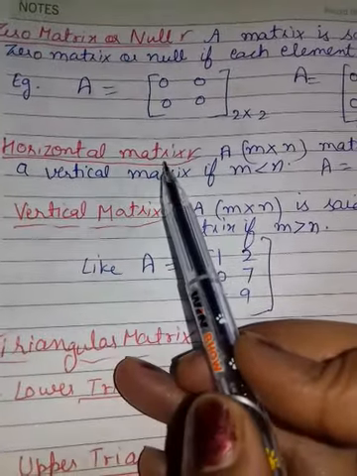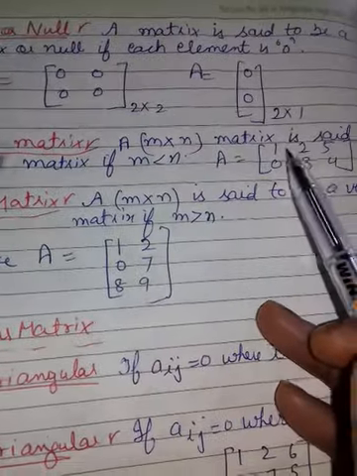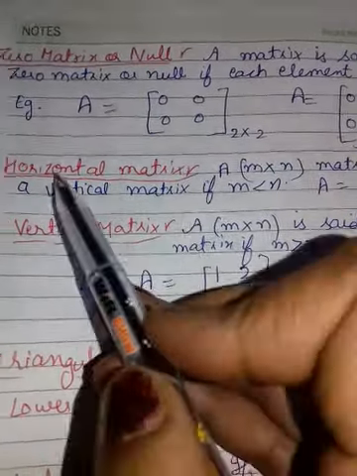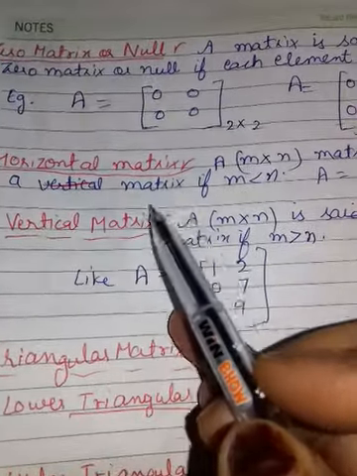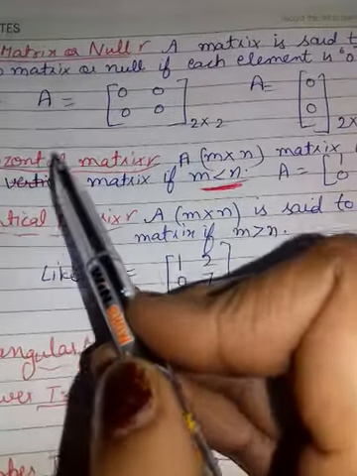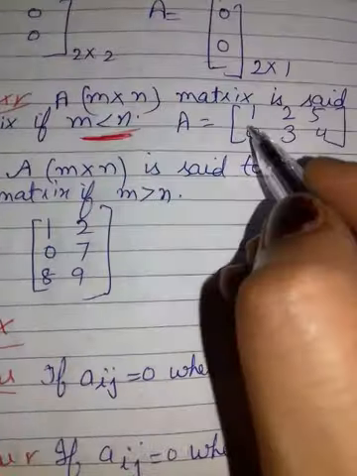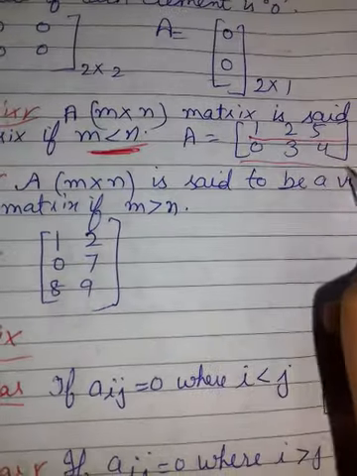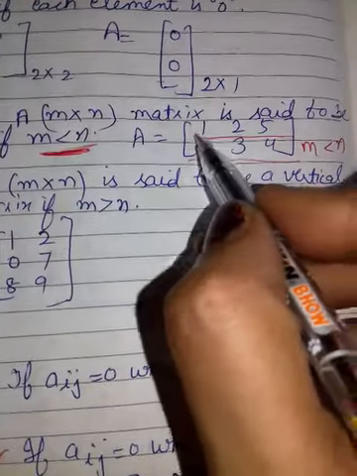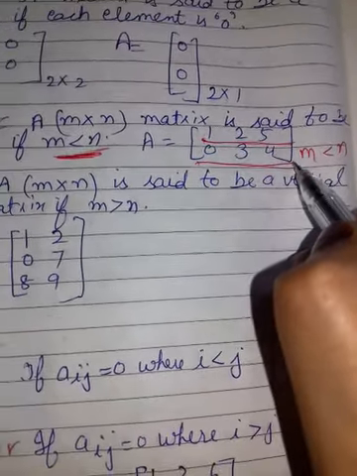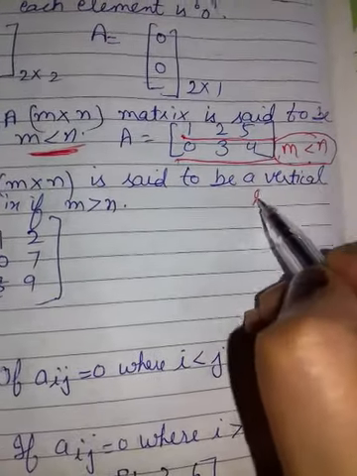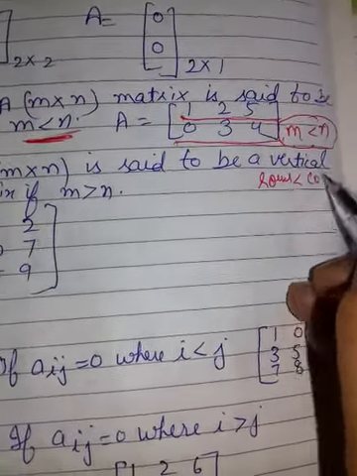Next is horizontal matrix. A matrix m by n is said to be a horizontal matrix if m is less than n. Yes, now you will think what is horizontal matrix. Horizontal matrix is that where rows will be less than columns. You know m is your rows, n is your columns.